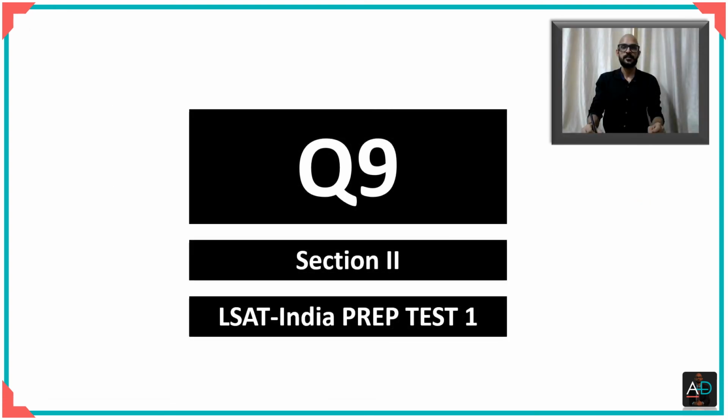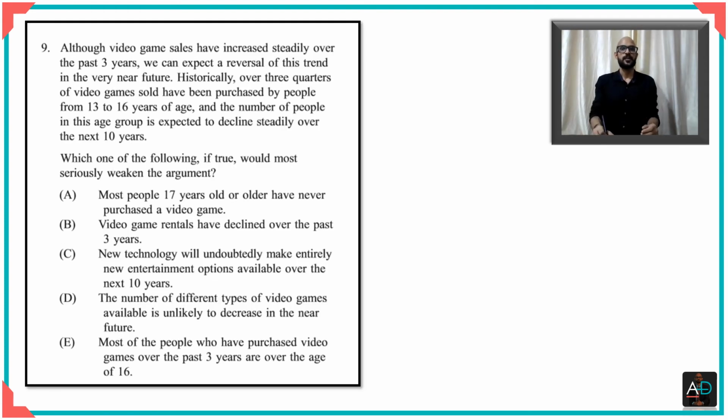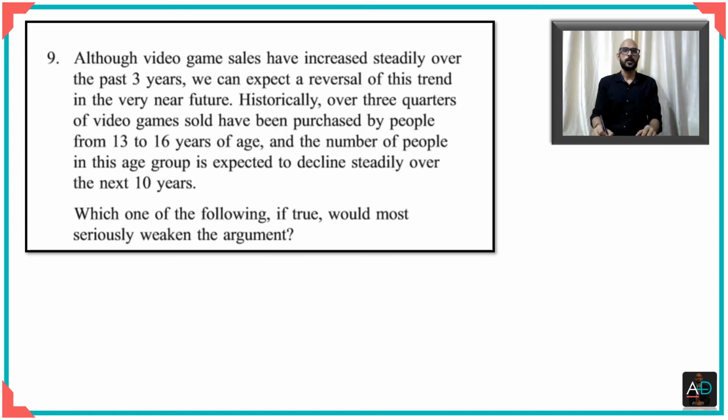So this is the third and the last question for this session. So first try solving this question by your own self, and then we'll look at the solution together. So first we try doing this without looking at the options. Now, what does the question want of you? The question is basically asking you as to which of these, so which of the four options, if true, would most seriously weaken the argument given here.